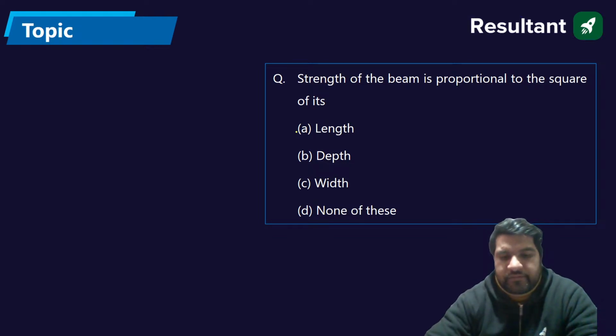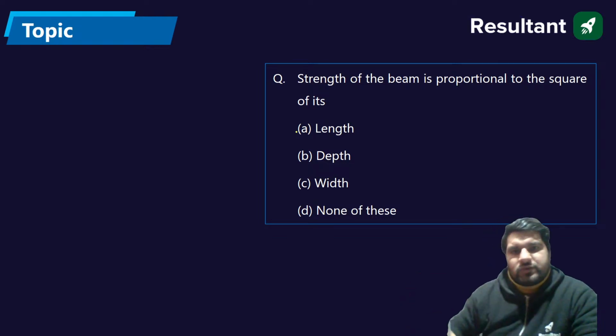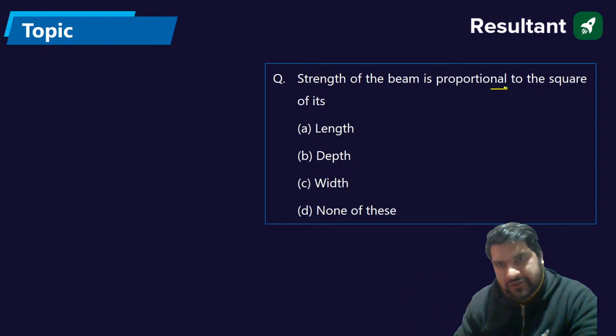So what is the answer now? The strength of the beam is proportional to square of its what? Square of its depth. Okay.